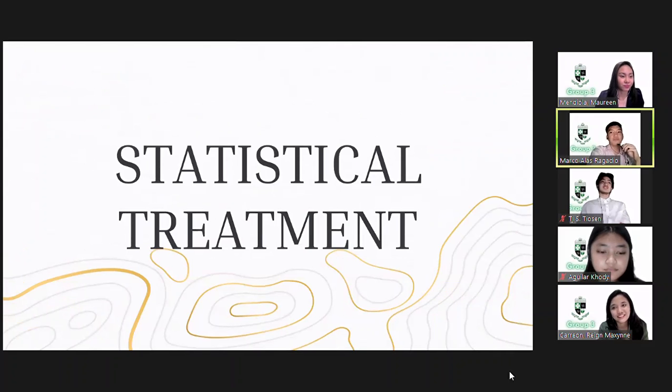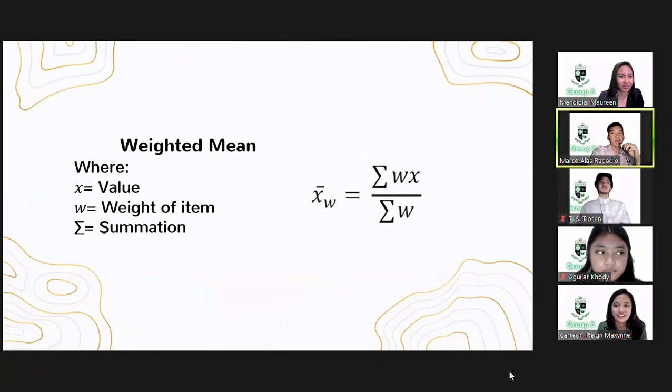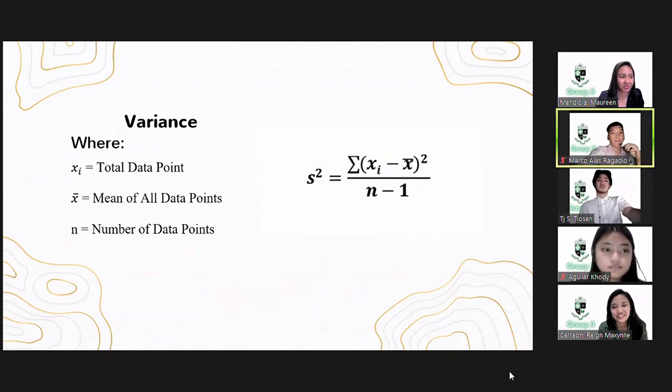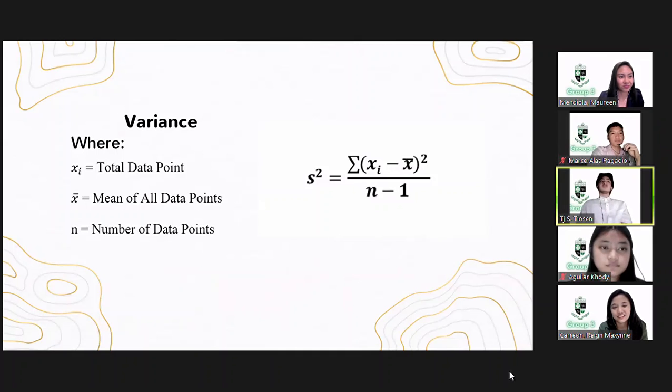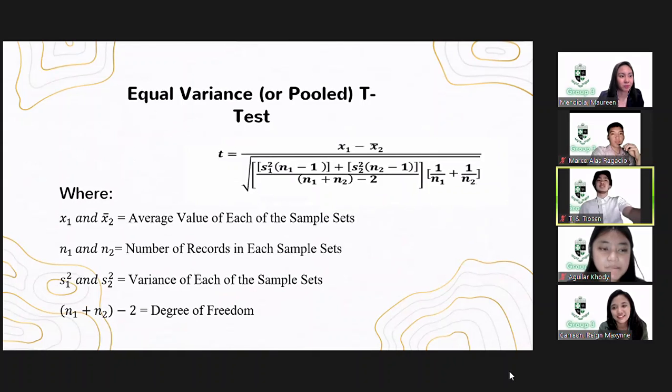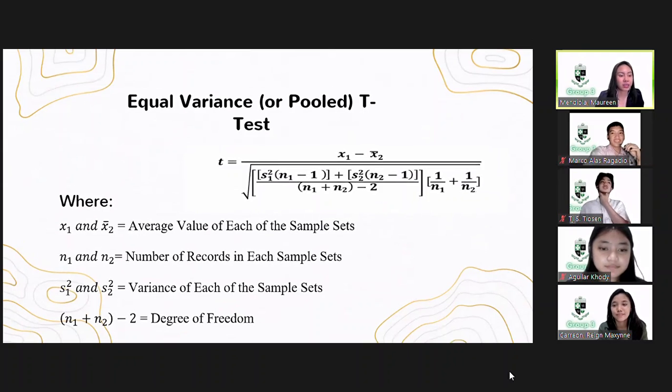For a recap, the statistical treatment that the researcher used is weighted mean. This will be used to determine the sum of the sales of the sellers from January to December, or a whole year's sales. Variance measures how far the data values are dispersed from the mean. Equal variance and pooled t-test use a weighted mean average of two sample variances. This is to decide whether the variances of the two groups are equal.